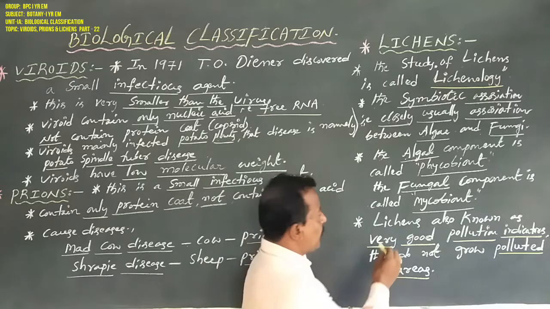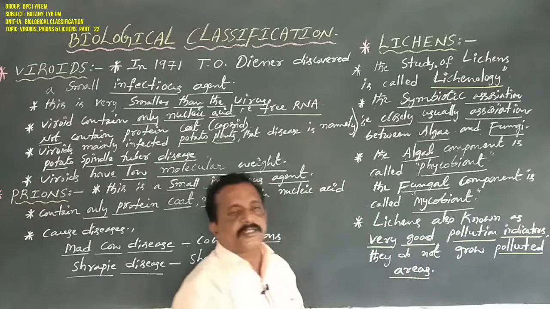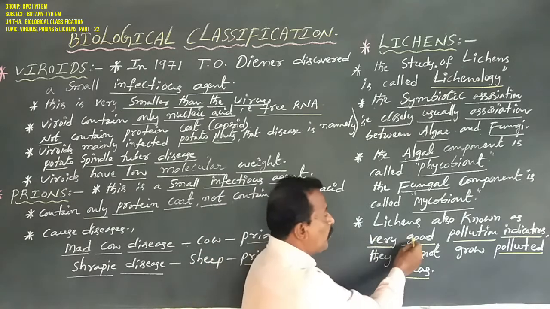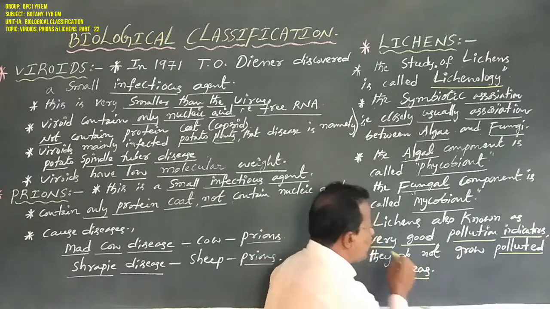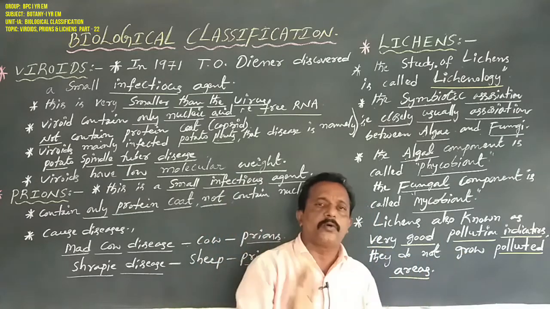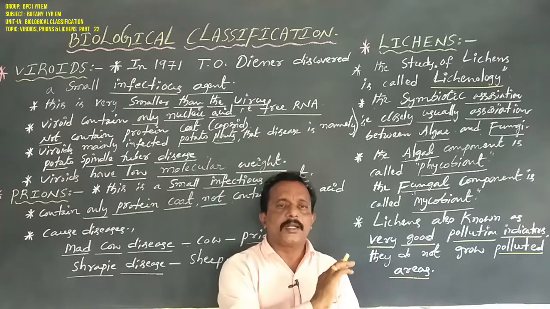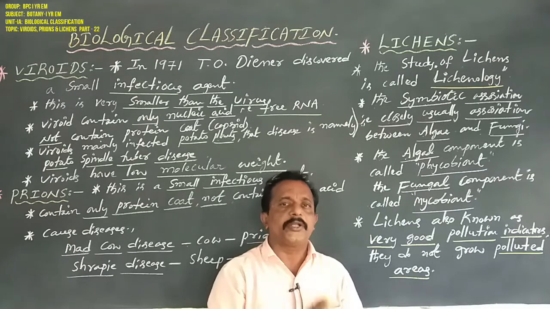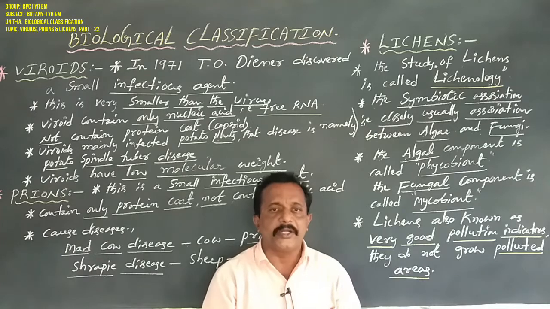Lichens are also commonly known as very good pollution indicators. Why? Because they do not grow in polluted areas. Dear students, lichens do not grow in polluted areas.